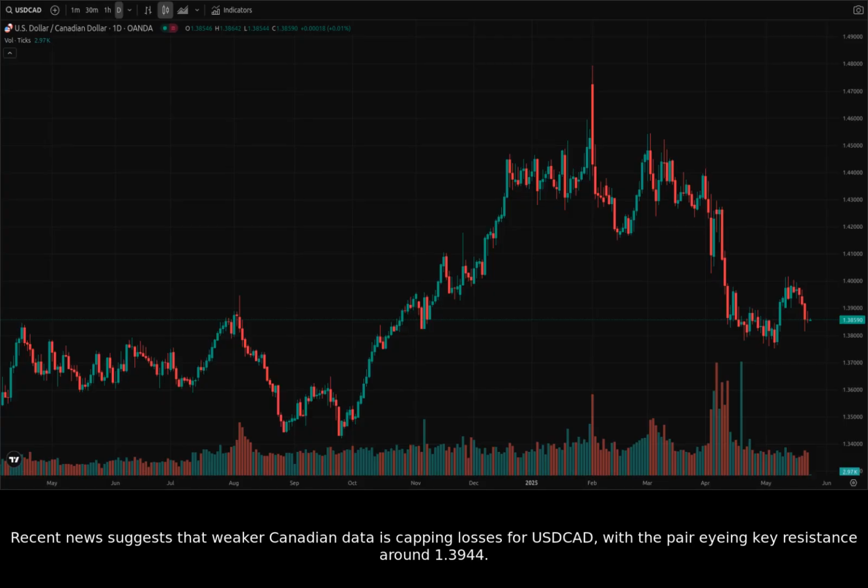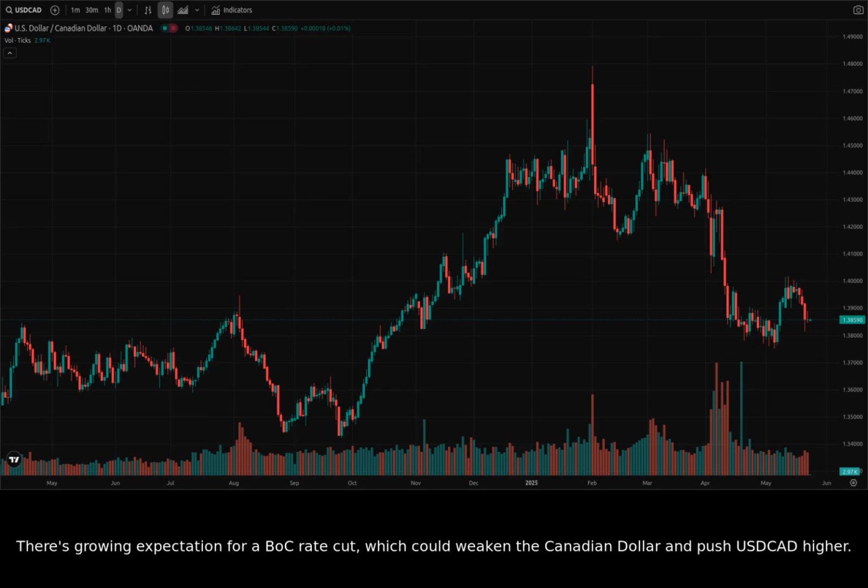Recent news suggests that weaker Canadian data is capping losses for USDCAD, with the pair eyeing key resistance around 1.3944. There's growing expectation for a BOC rate cut, which could weaken the Canadian dollar and push USDCAD higher. However, pressure on the USD due to fiscal deficits and geopolitical tensions could limit gains.